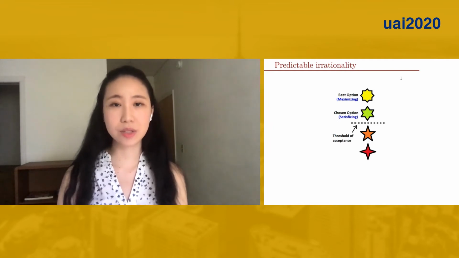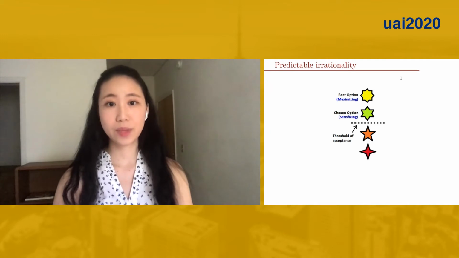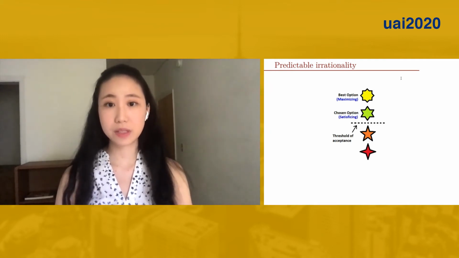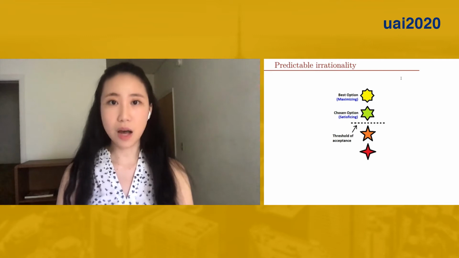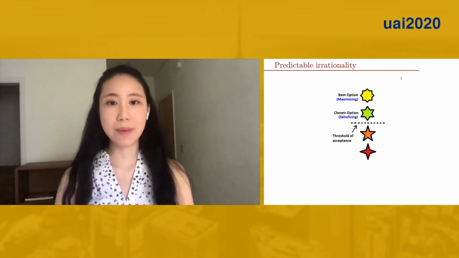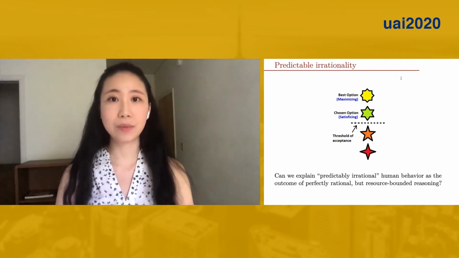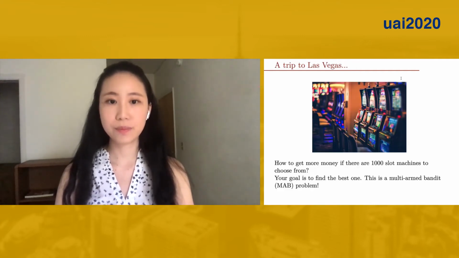Traditional economics assumes people are fully rational and always maximize utility. In reality, however, we see many irrational behaviors. For example, consumers often select a product that's good enough rather than go through all options to find the best one. So we began the study by asking ourselves, is it possible that people are indeed rational, but simply have limited resources, like memory or computational power?